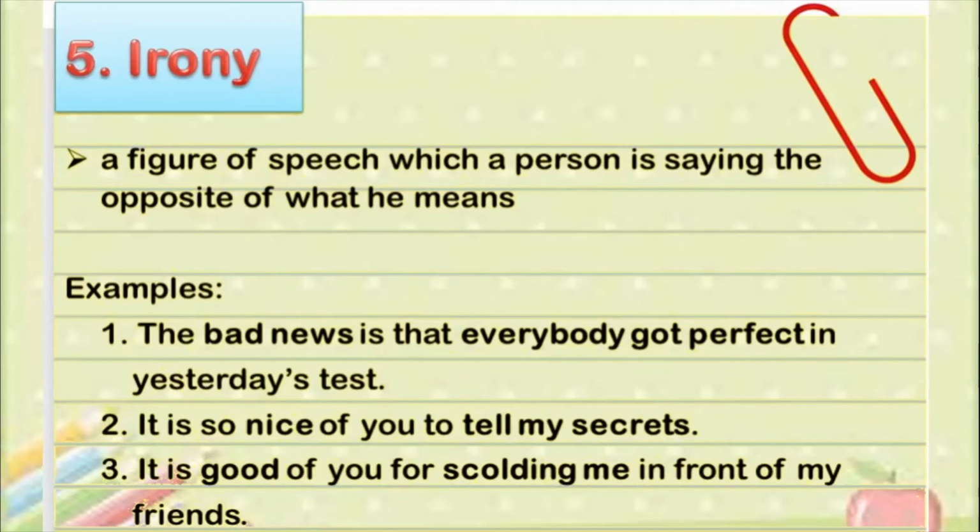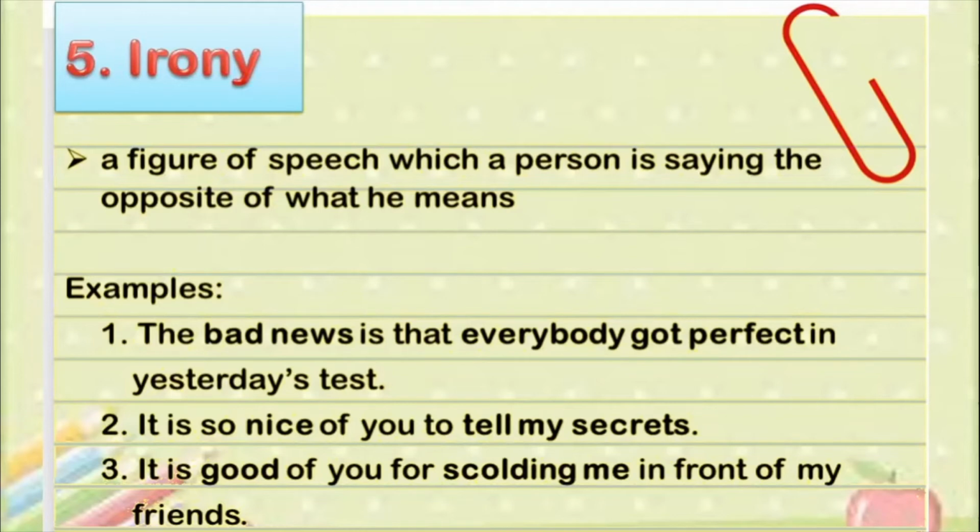Alright. So see, the bad news is that everybody got perfect in yesterday's test. So is it bad news, children? The teacher is coming and announcing that everybody got perfect marks in yesterday's test. So that is good news. But see how the teacher is saying it? The bad news is that everybody got perfect in yesterday's test. So it is an example of irony because the teacher is saying the exact opposite of what she wants to say.